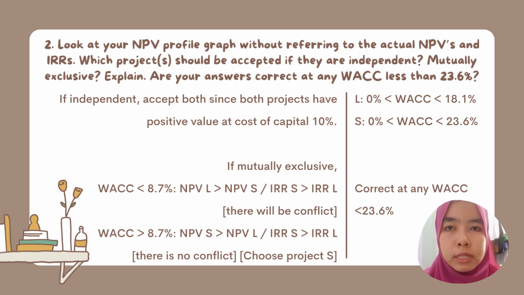For WACC less than 23.6% for individual projects, for project L, the answer is correct at any WACC from 0% to 18.1% only. For project S, the answer is correct for WACC 0% to 23.6%. For independent projects, the answer is correct at any WACC less than 23.6%.